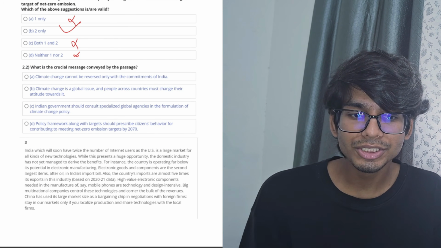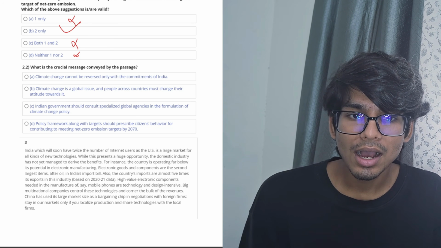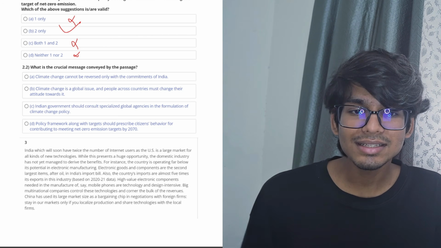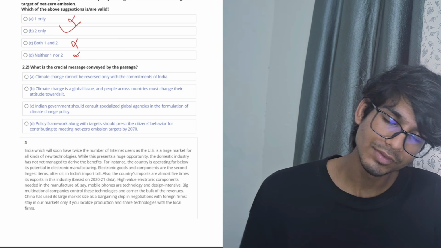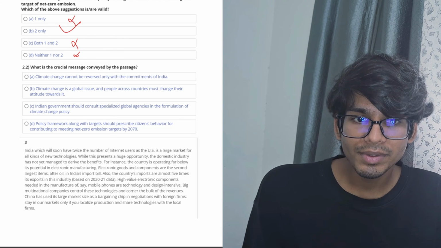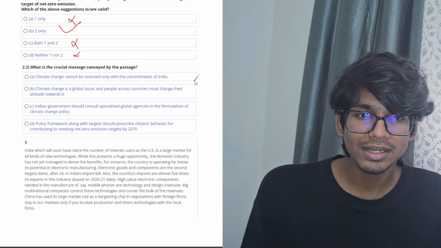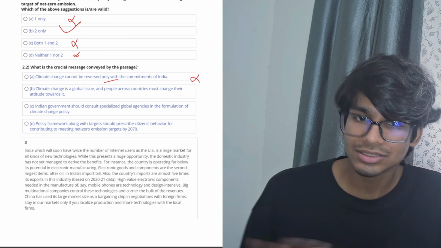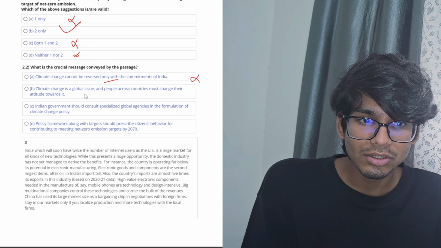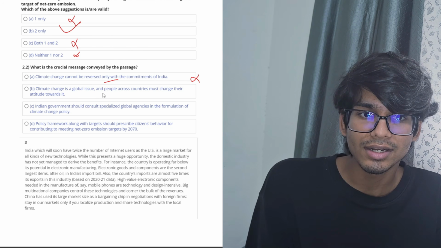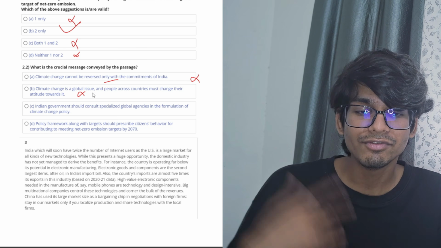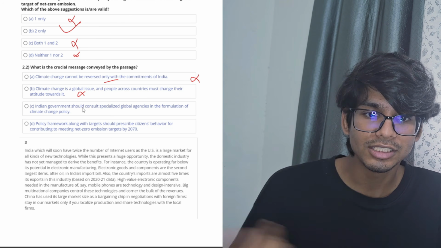What is the crucial message conveyed by the passage? In this, it is basically asking about the argument of the author or the main idea, however you want to take it as. Climate change cannot be reversed with commencements of India. No, only no. This doesn't make sense because this has not been talked about in the passage. Climate change is a global issue, and people across countries must change their attitude towards it. This is not something that was being talked about when I told you the argument. The argument didn't include both of these points.